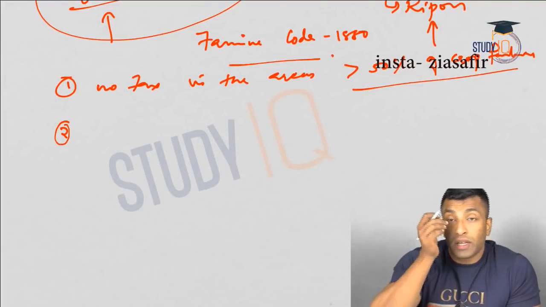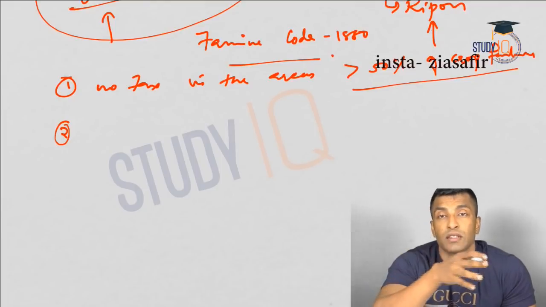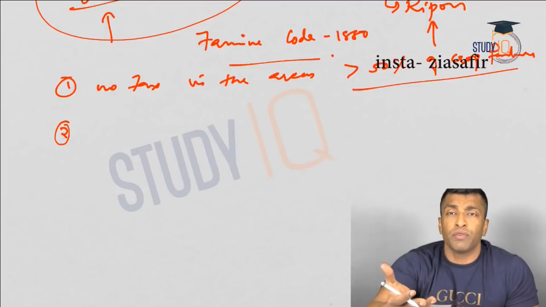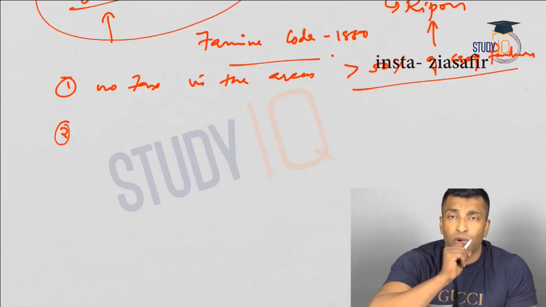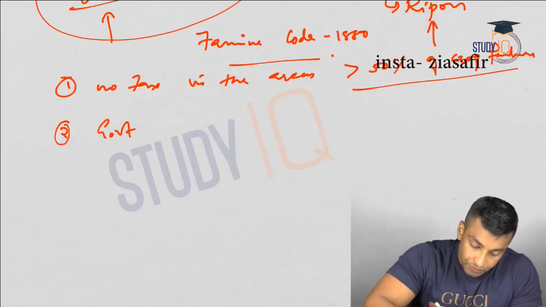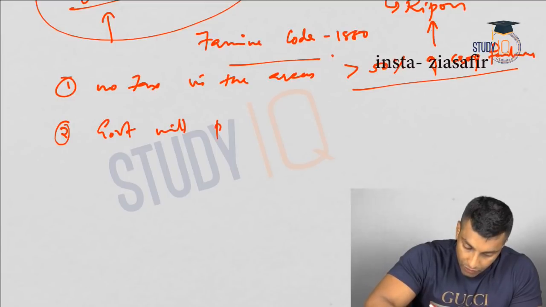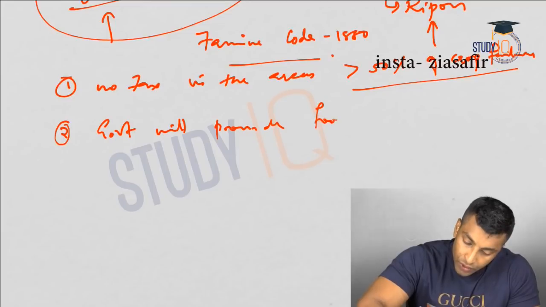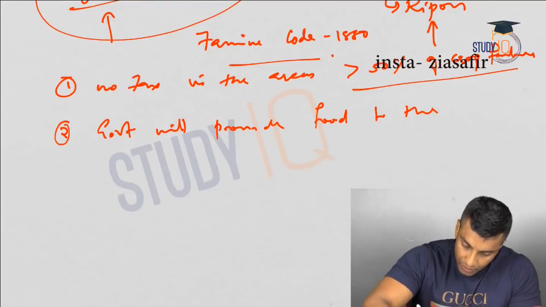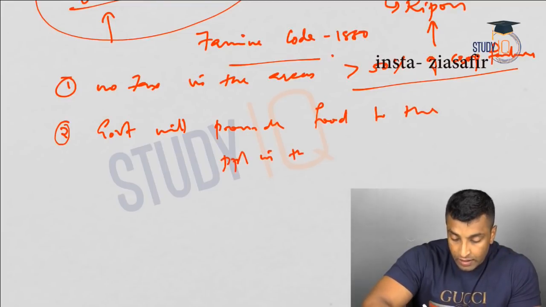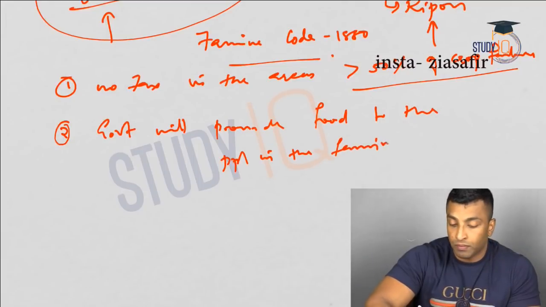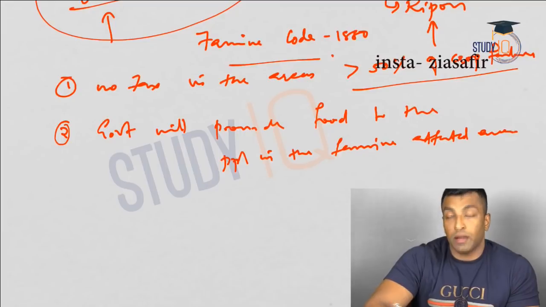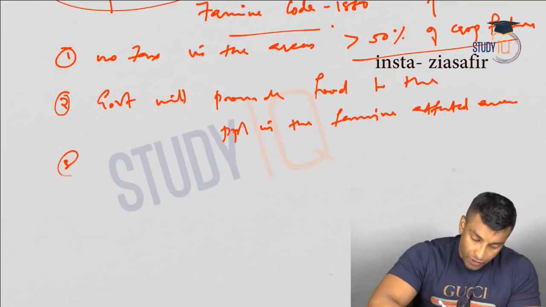Second is that the government will provide food for those areas where famine has struck. Actually, government will give work, and in return government will give food. So it's similar to the food for work program. Okay, so government will provide food to the people in the famine affected area. Okay, what is the third point?